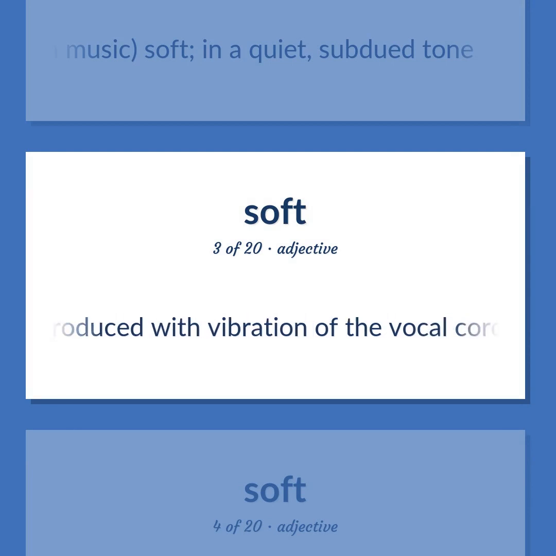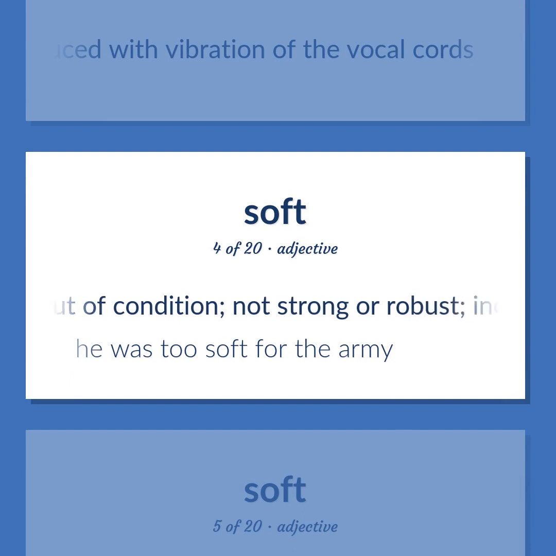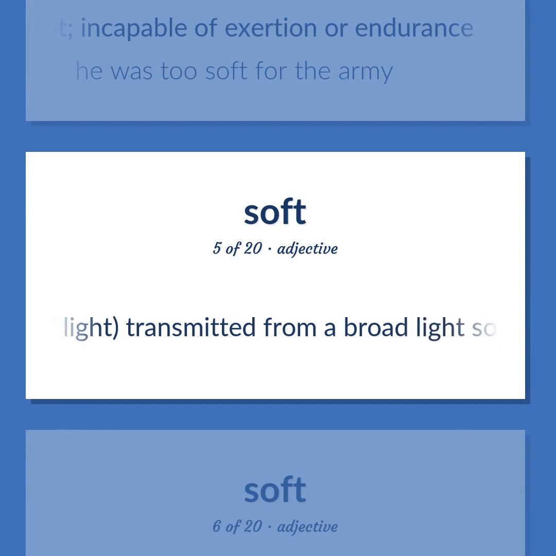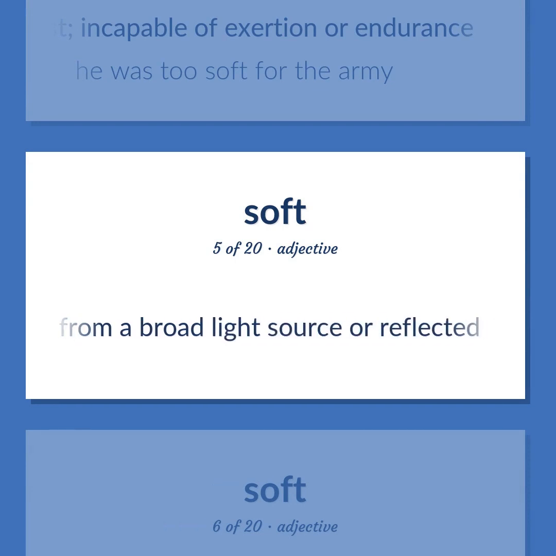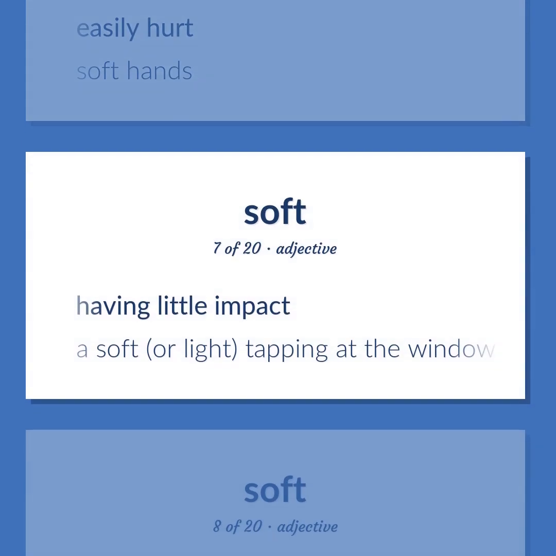Produced with vibration of the vocal cords. Out of condition. Not strong or robust. Incapable of exertion or endurance. He was too soft for the army. Of light, transmitted from a broad light source or reflected. Easily hurt. Soft hands. Having little impact. A soft, or light, tapping at the window.